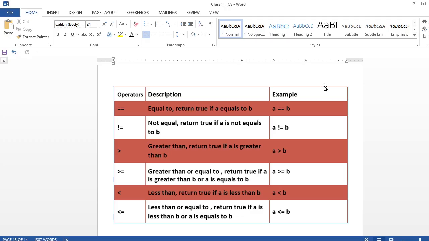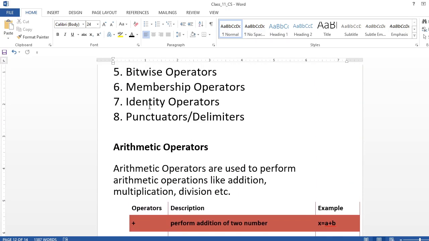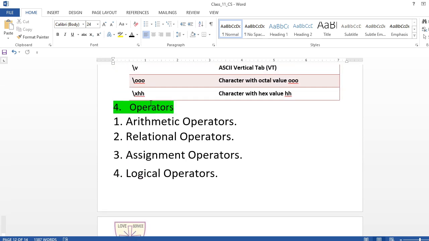So now here you see what we have learned. We were learning these operators. We have learned arithmetic operator, relational operator, and assignment operator. Three operators we have seen. Programming I haven't taught you till now. We are simply doing the theoretical part here, right?